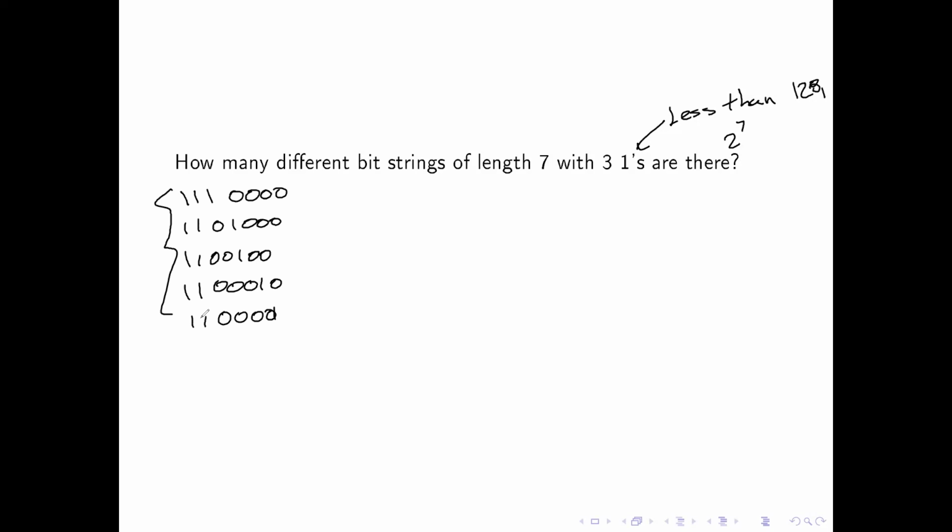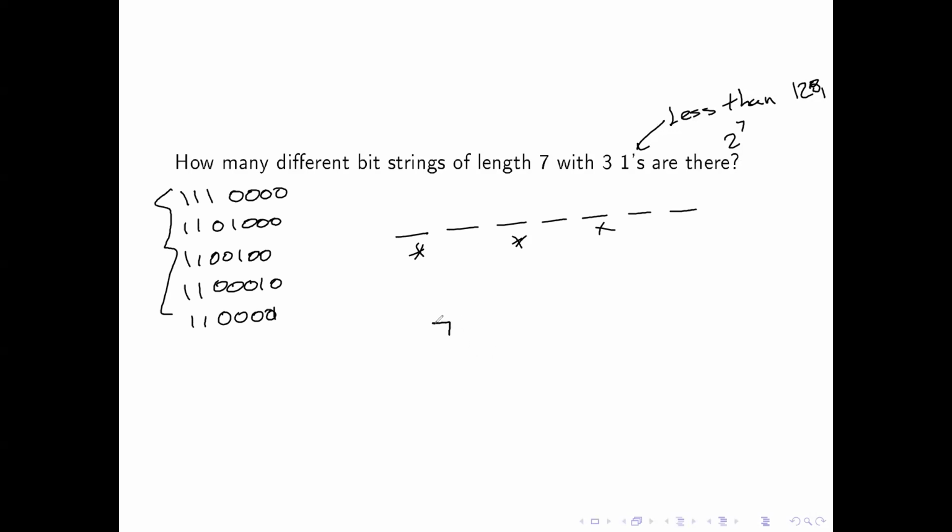So instead, our question really is, let's instead look at it this way. I have 7 things, 7 spots, and I'm going to pick 3. So suppose I pick this one, and this one. So the question then is, how many ways can I choose 3 things out of 7?